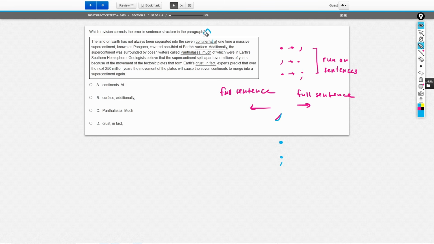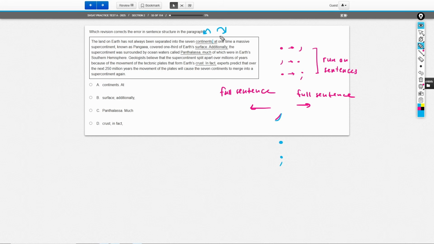So my advice, look at the sentence to the left and look at the sentence to the right. On the left, it says that the land on Earth has not always been separated into 7 continents. Is this a sentence? Yes, it is. Here's my surefire sentence test. Think in your head, if you came up to your friend and you said that to them, would they understand what you're saying without previous context? If you have a complete sentence, yes, they will understand, right?